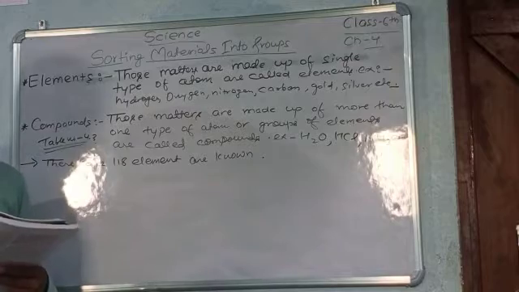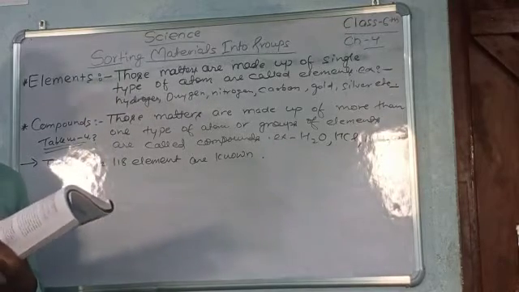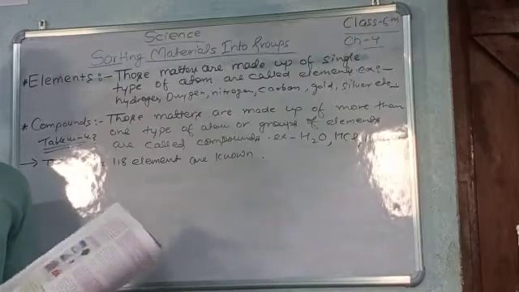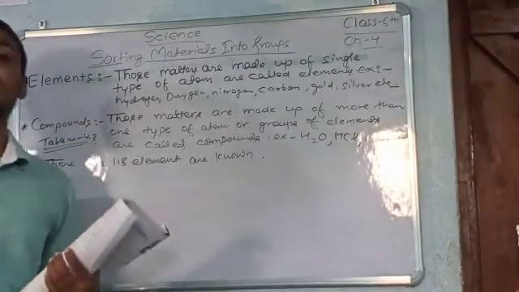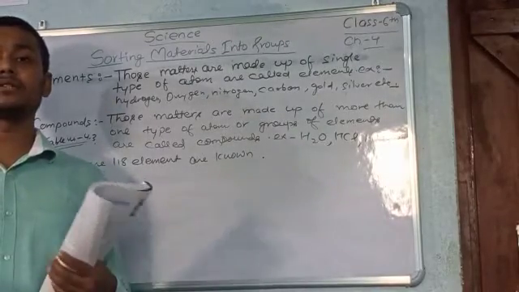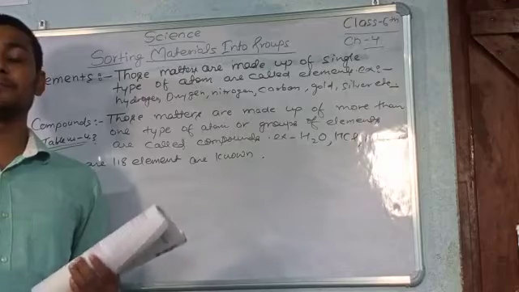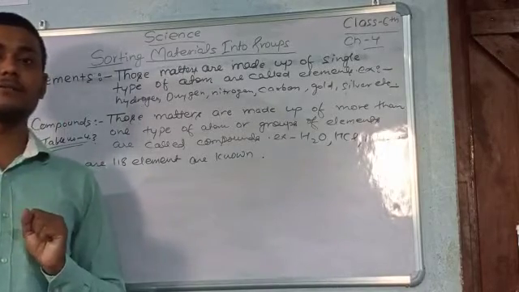Okay, like 26 letters of the alphabet mix and combine with each other to form different types of words like apple, elements, compound, chemistry, biology, physics, science, maths. So these words are all made up of only 26 letters of the alphabet.